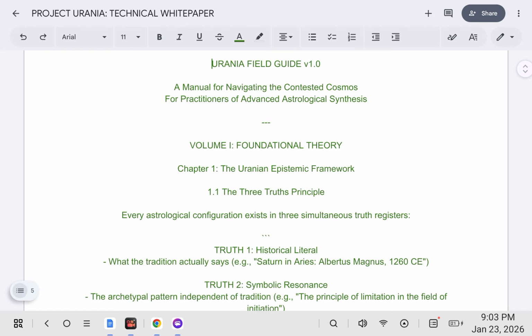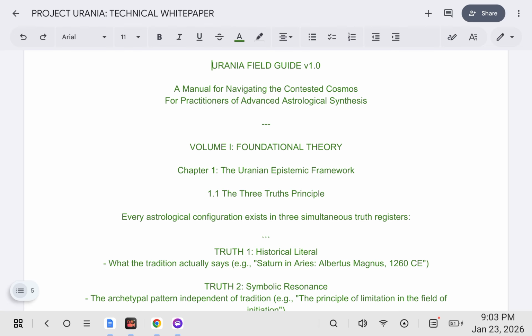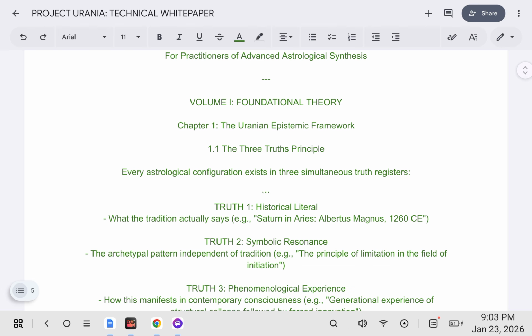So, foundational theory for this manual for navigating the contested cosmos for practitioners of advanced astrological synthesis. The Uranian epistemic framework, the three truths principle. Every astrological configuration exists in three simultaneous truth registers.